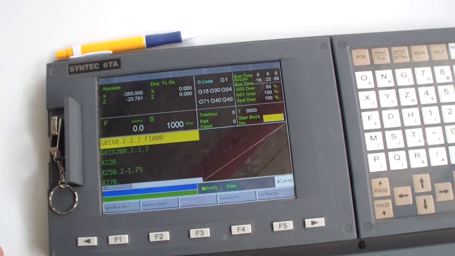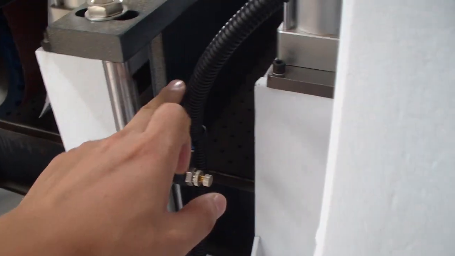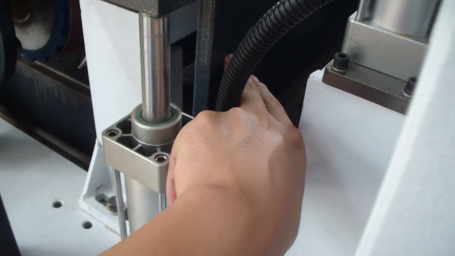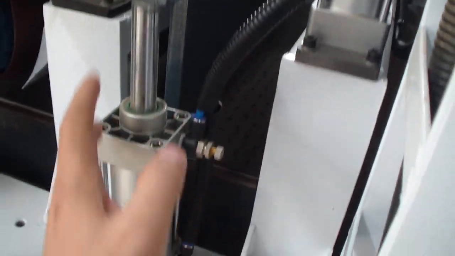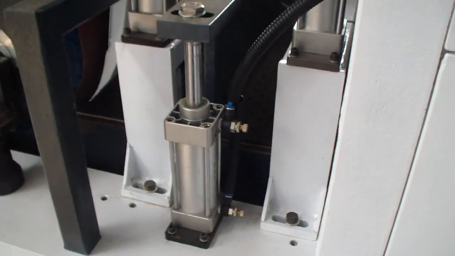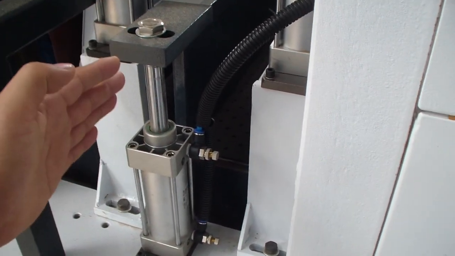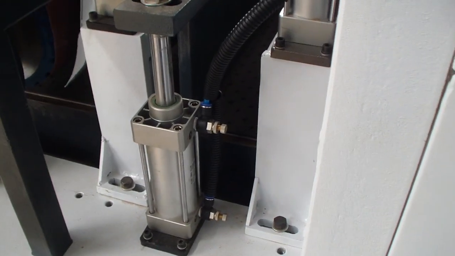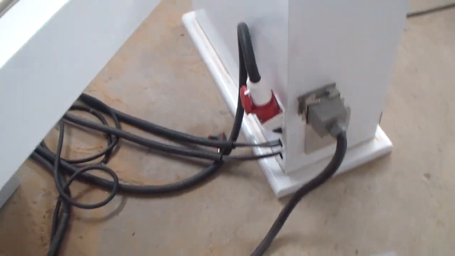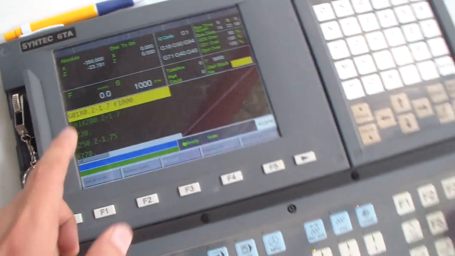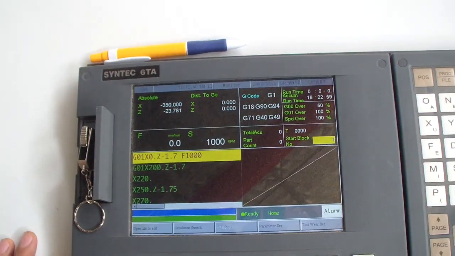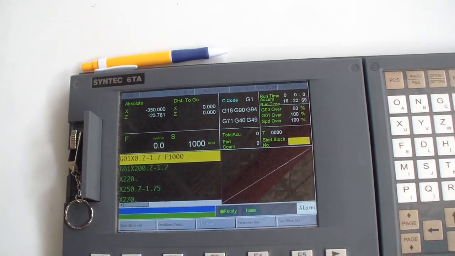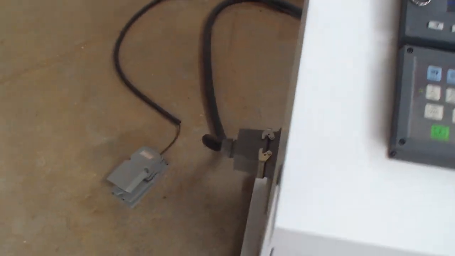Now we will load the workpiece. For our machine, we have the foot switch that controls the loading stop. This is the loading fans. Okay, the workpiece is controlled by the cylinder. When we press the foot switch, the stop will go down, and we can load the workpiece. Another function is it will control the axis. We will let the axis go back to 0 places for the production. Okay, now we will load the workpiece.